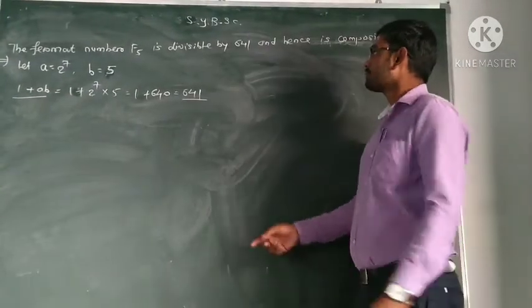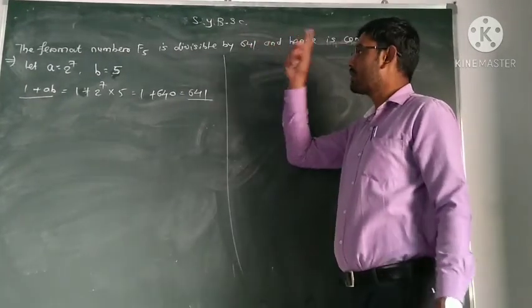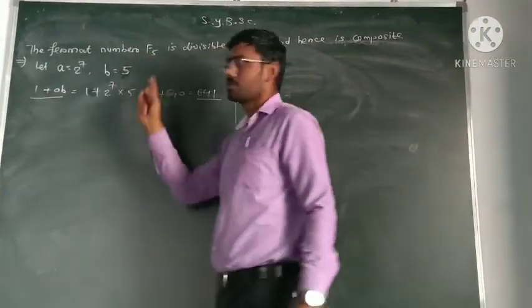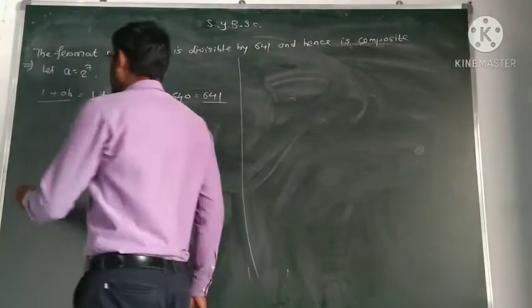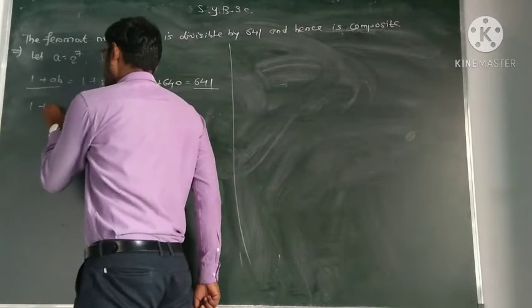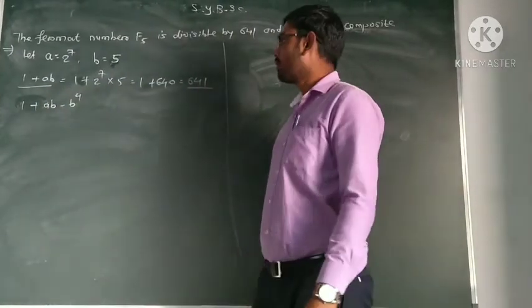Now we have to show F5 is divisible by 641. So we will show that 1 plus ab divides F5. Now you write one term, that is 1 plus ab minus b raised to power 4. What is this value?